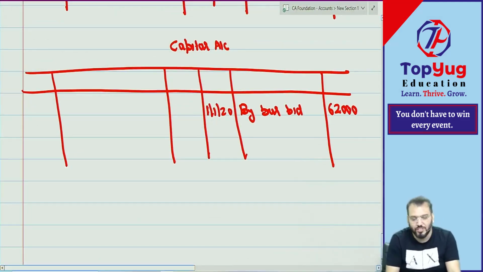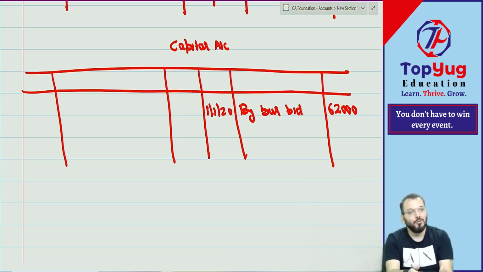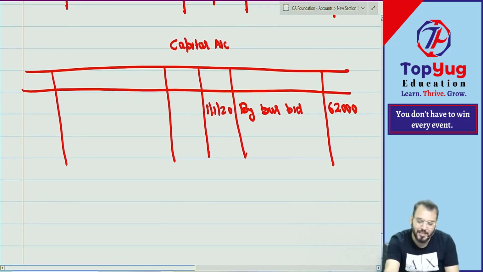So can you give me the first journal entry that we have done? It was what? Purchase account debit to Mr. X. So if we don't have purchase account, we don't have Mr. X also. It means we need to open what? Purchase account as well as X account. Correct. Have you understood this point? Better we will say purchase from Anand.